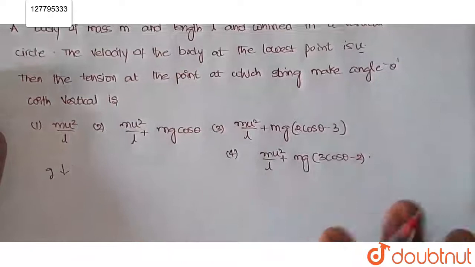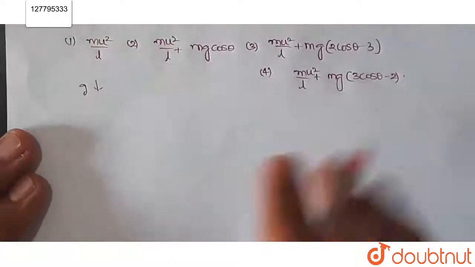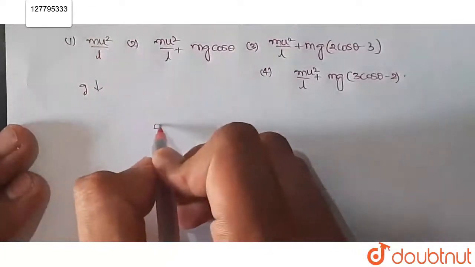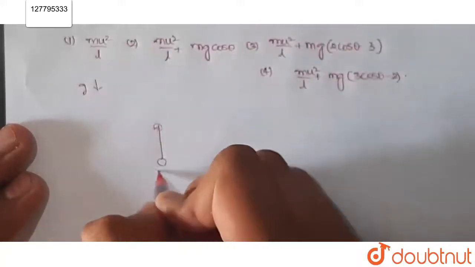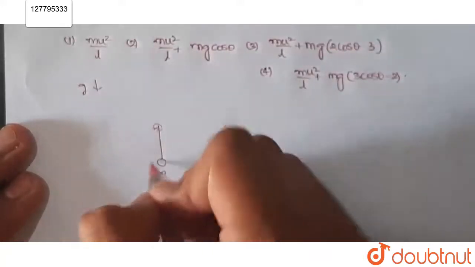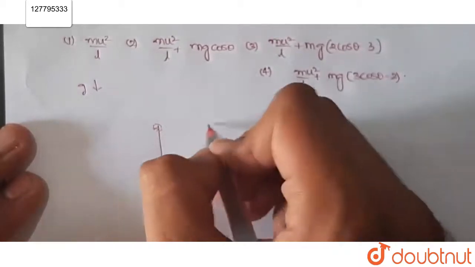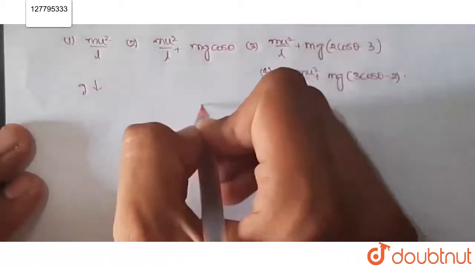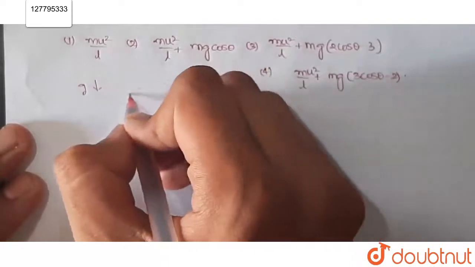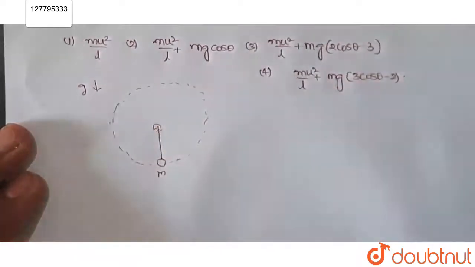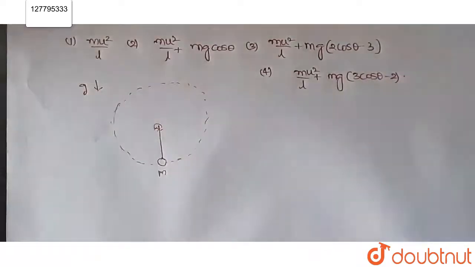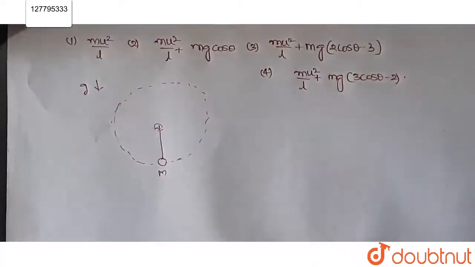So let us suppose this is our hinge. So this is our mass and it is whirled in a vertical circle. Note that point, it is in a vertical circle. So we will consider weight also, all the things related to weight.